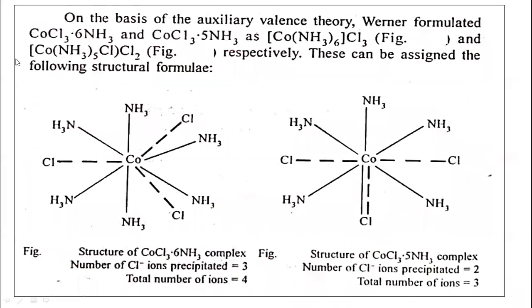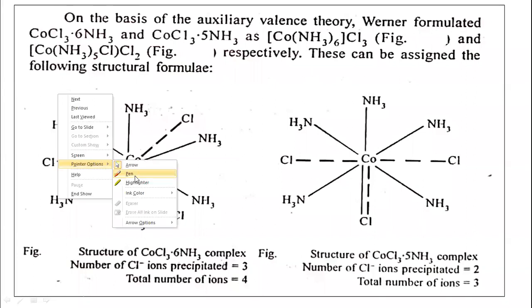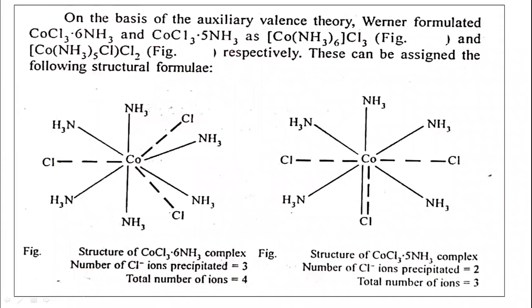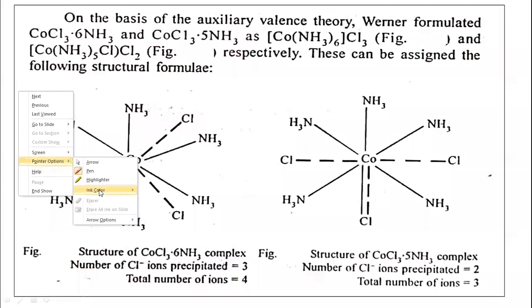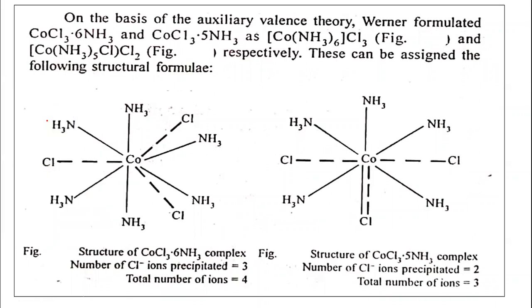Werner formulated two compounds here. The first one is CoCl3·6NH3. This was the first attempt Werner made.